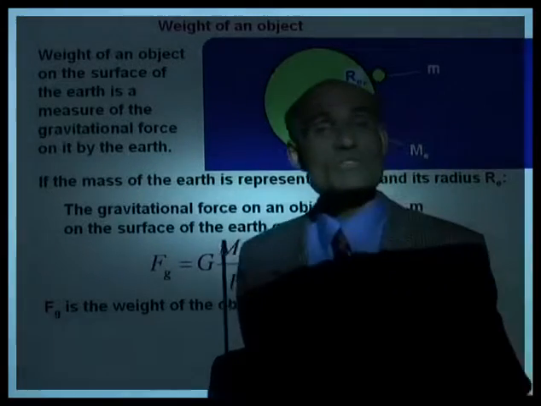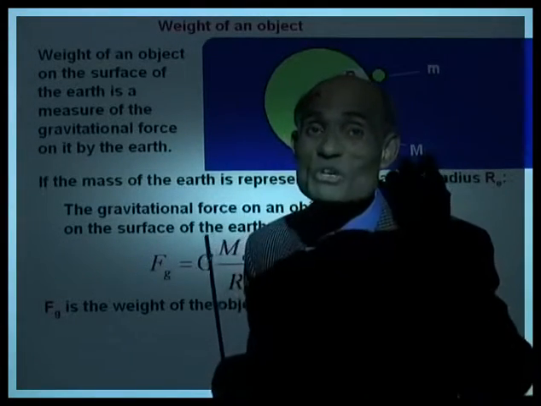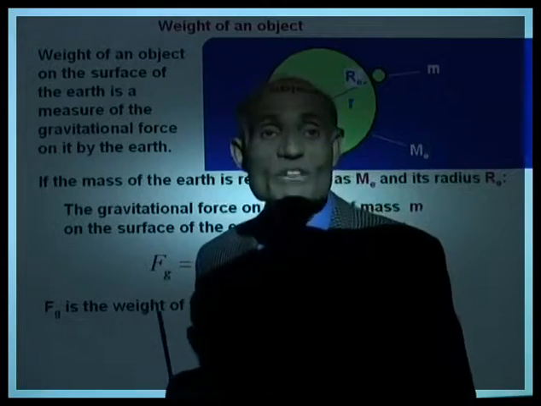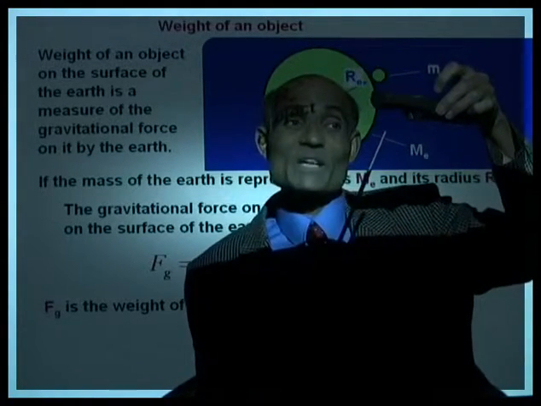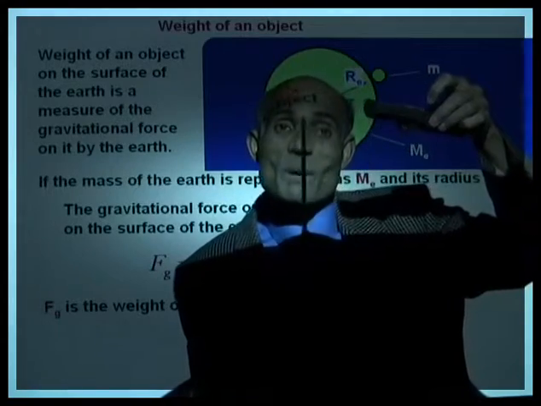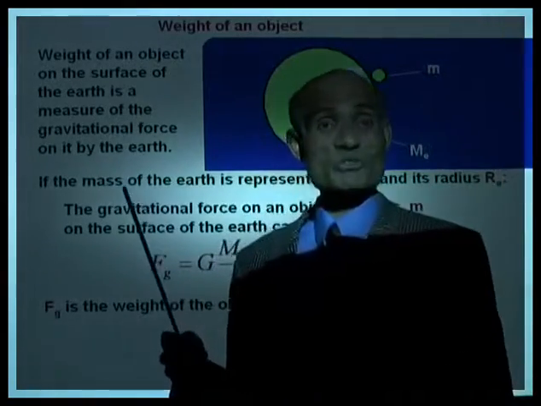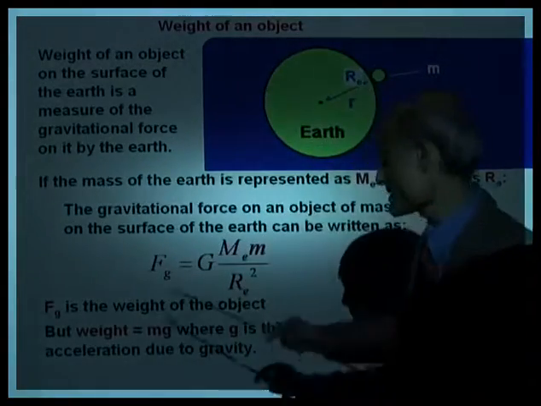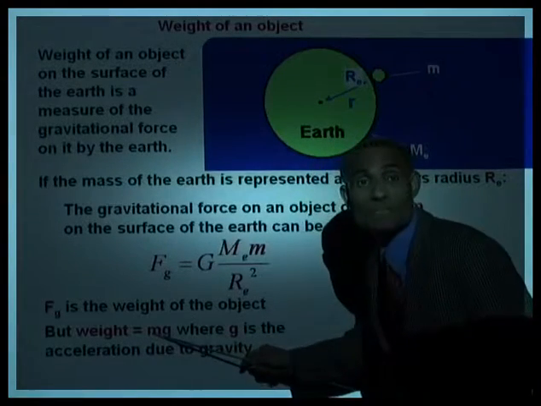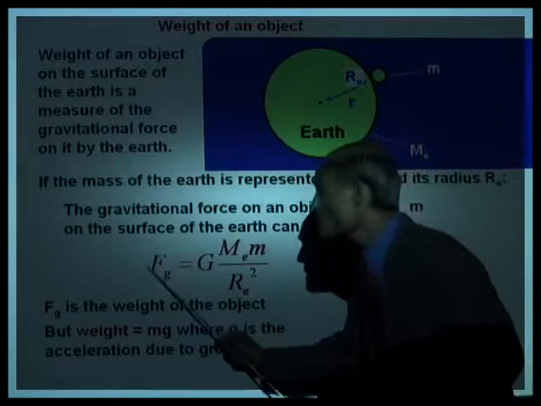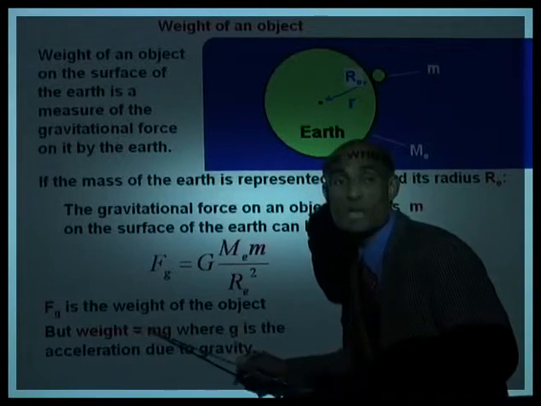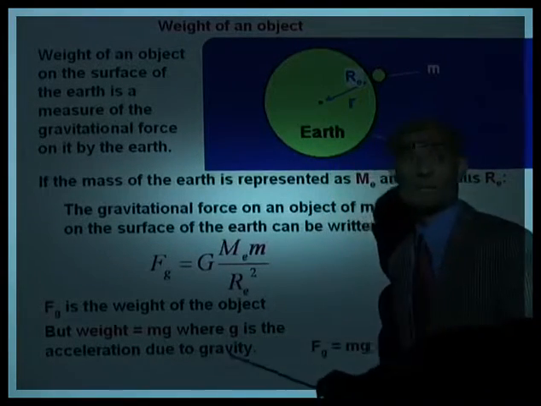Now, what is the weight of the object that we have been using to measure? What is the weight of this object? Normally, how do we measure it? It is the mass of the object multiplied by the acceleration due to gravity. Is that right? Yes. So weight equals m g, where g is the acceleration due to gravity. So we can actually replace this F sub g by this m g. Let's do that.